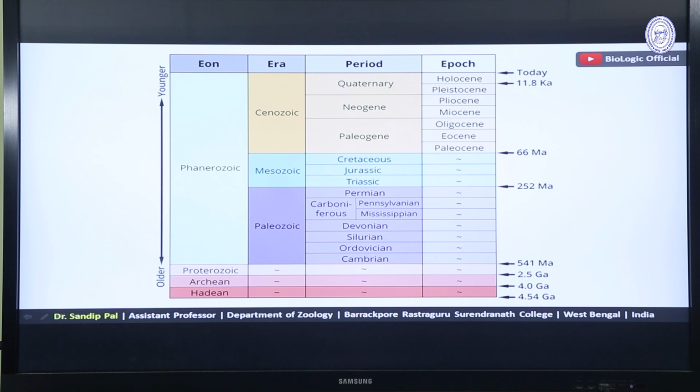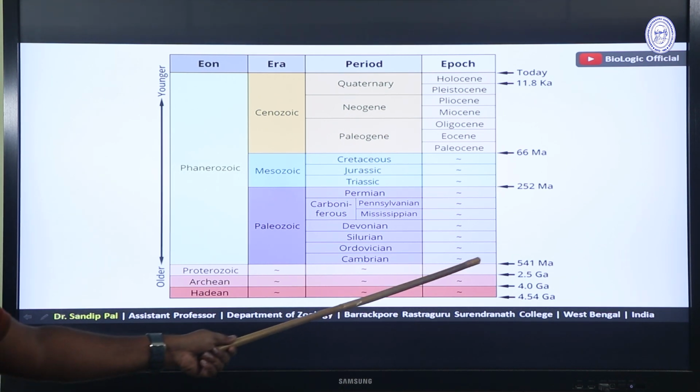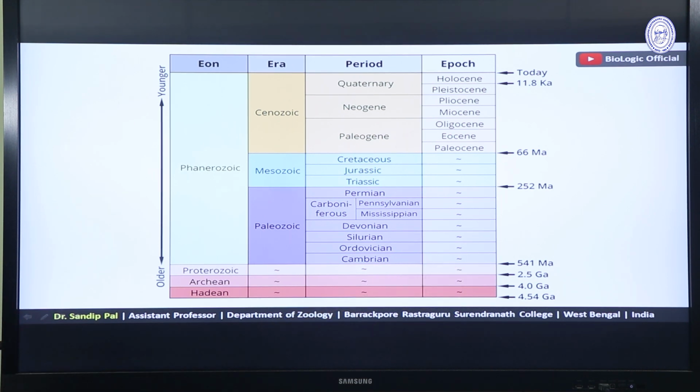As you are a student of zoology, you need to know what happened during the biological evolution in the history of Earth. So we will start from around 540 million years ago. See, you are getting the term million.